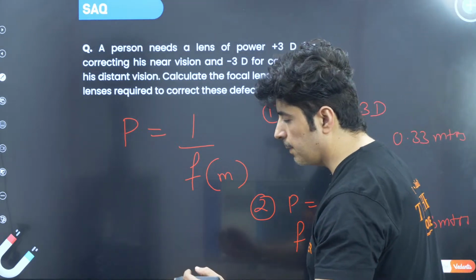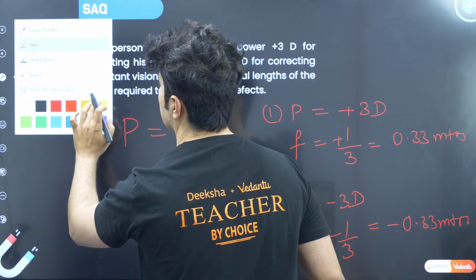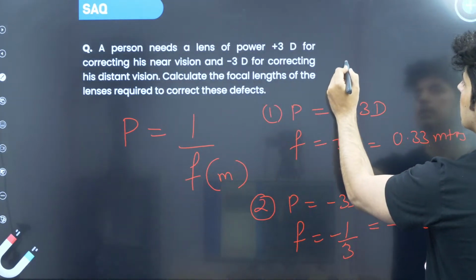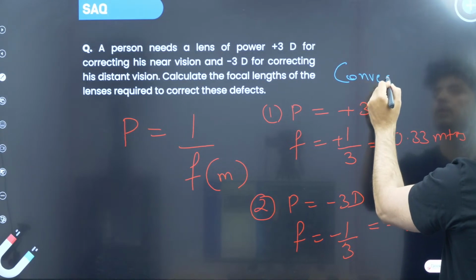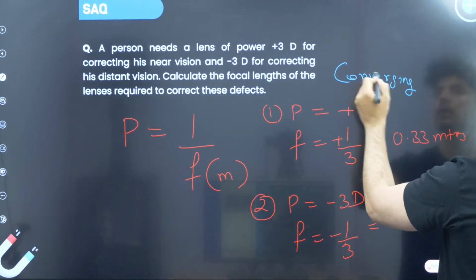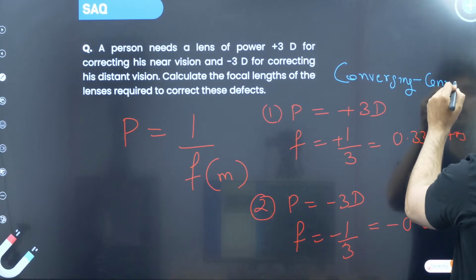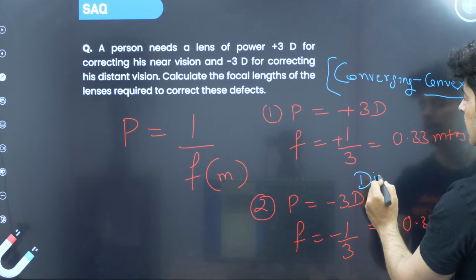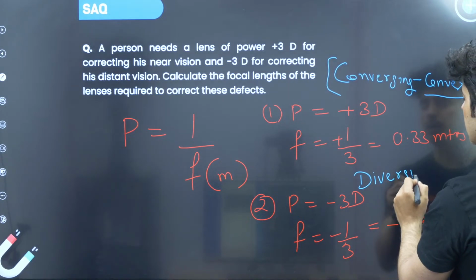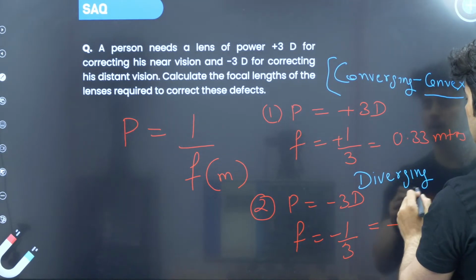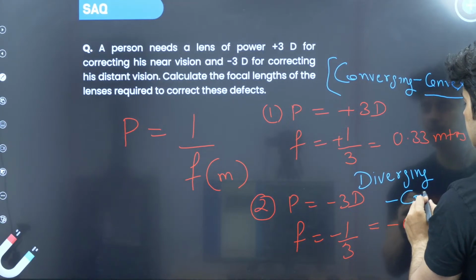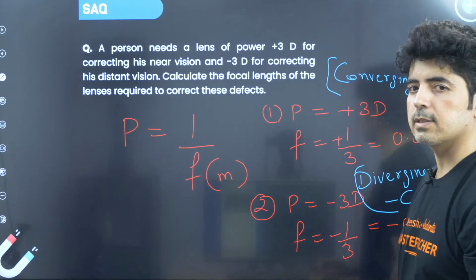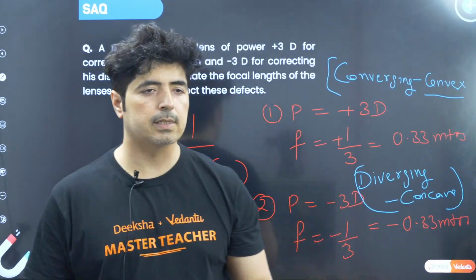So for a convex lens, I'm just putting this: for converging lens, that is convex lens, the power is positive. For diverging, power is negative. Which lens is this? Concave lens. Please remember this, guys. This is a very important thing. This comes in exam.